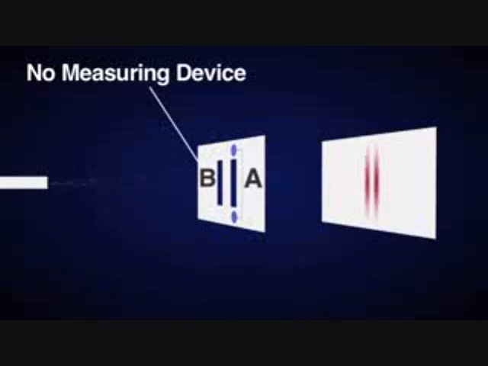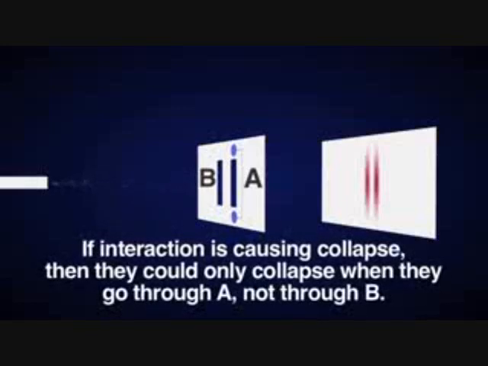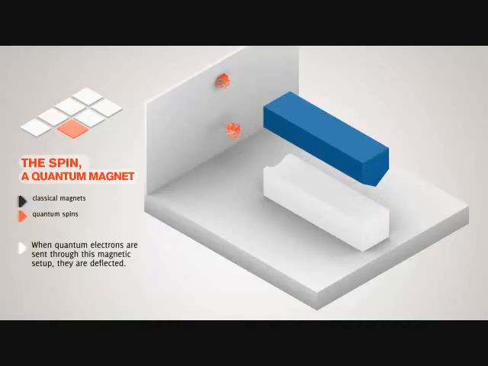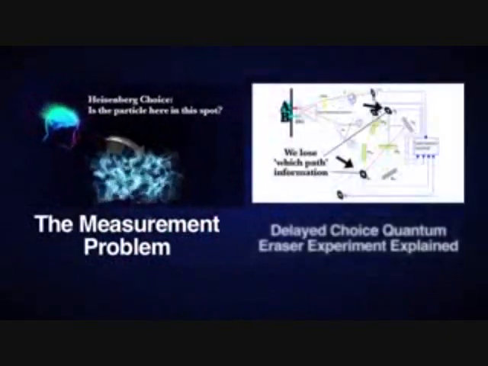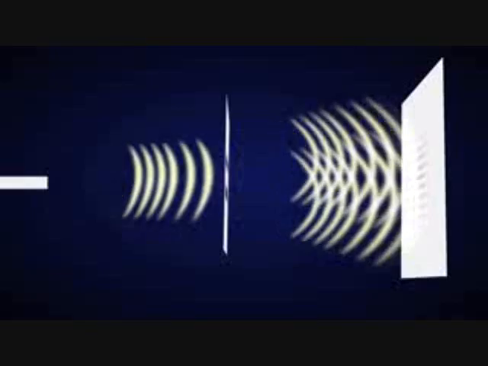But how could this be? If interaction is causing collapse, then they could only collapse when they go through A, not through B. We know that if the electrons didn't go up, it must have gone down and therefore must be spin down. But what is causing collapse in slit B? The only logical conclusion is what we've been arguing for in previous videos. The only difference that happens when there is no measuring device and when there is one placed is our knowledge of the system. When there is no measuring device and the particles are randomly shot at the double slit, we have no clue which path they take.